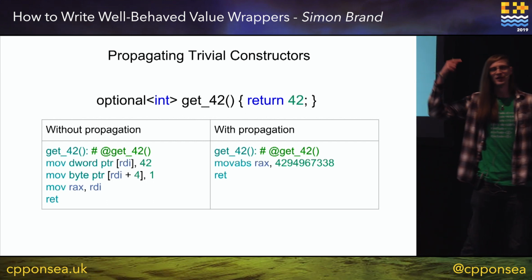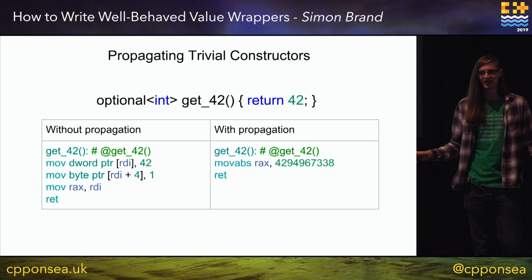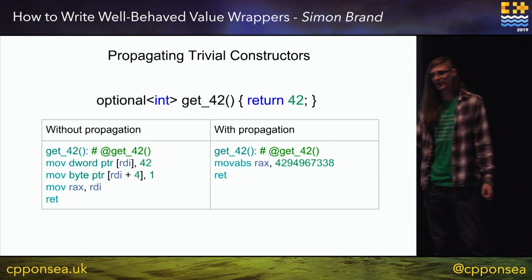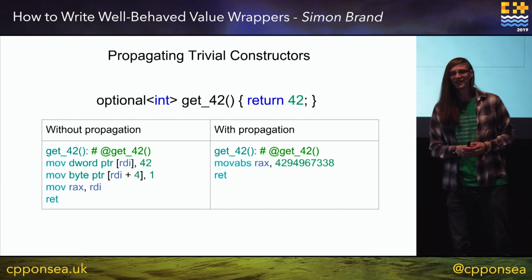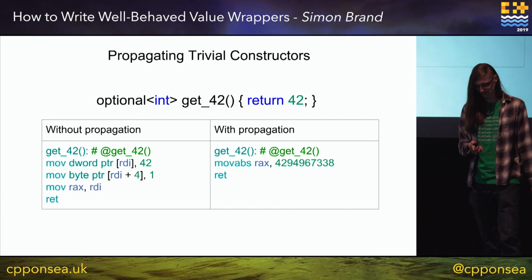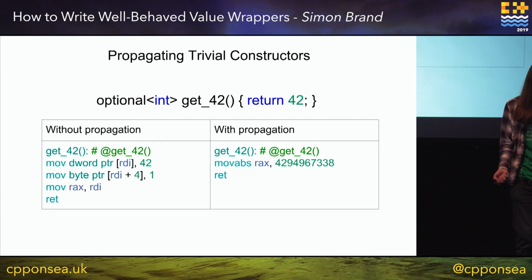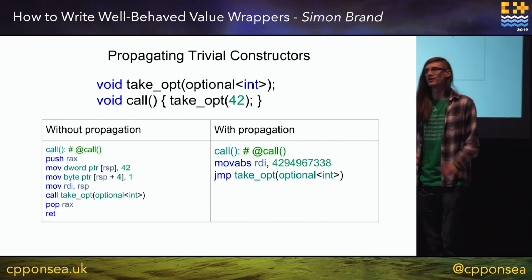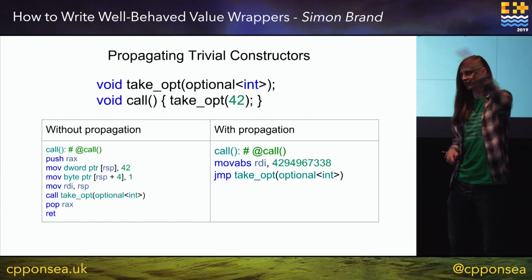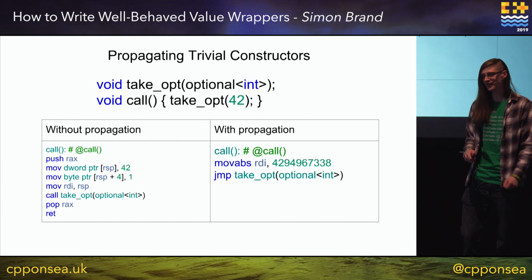We're clearing out cache space that other things could be using. We're not using our registers effectively. These very small things start to make a difference. And it gets even worse if we look at other cases. Instead of returning an optional, we're taking an optional as an argument.